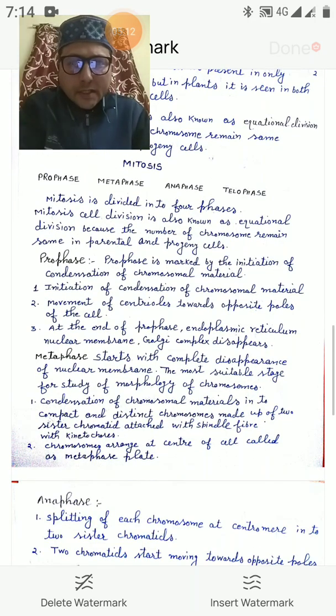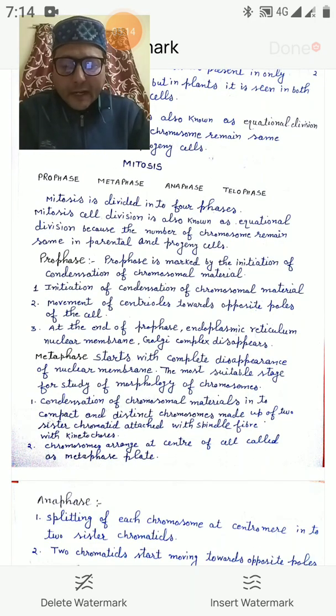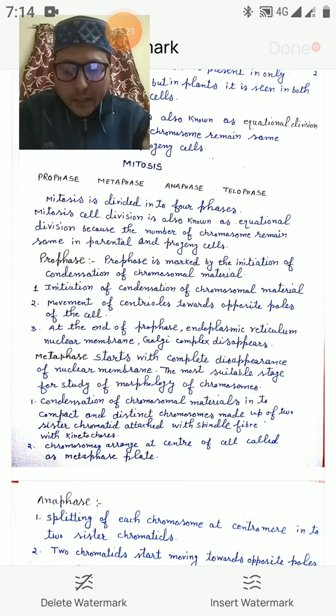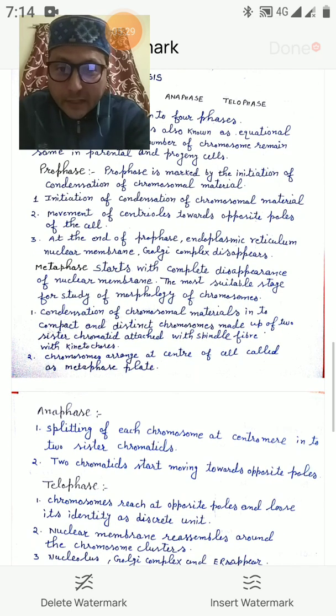Then mitosis is simply divided into prophase, metaphase, anaphase and telophase. When we talk about prophase, this is the initiation of condensation of chromosomal material and the movement of centrioles toward the opposite poles of the cell. At the end of prophase, endoplasmic reticulum, nuclear membrane and Golgi bodies disappear. So you have to learn this thing.